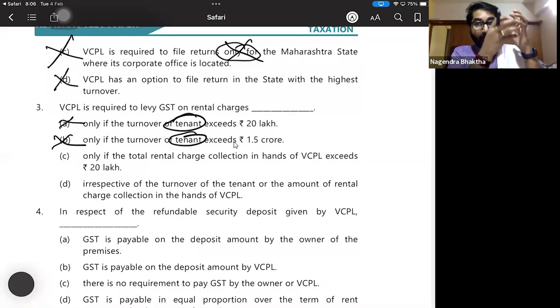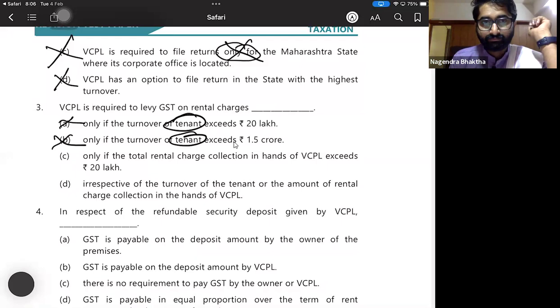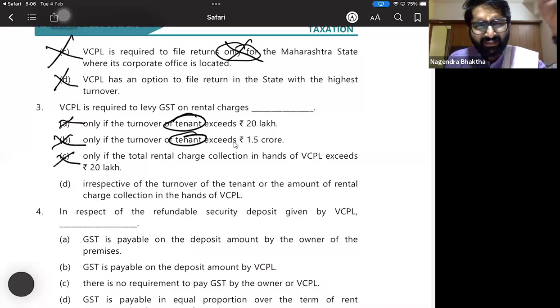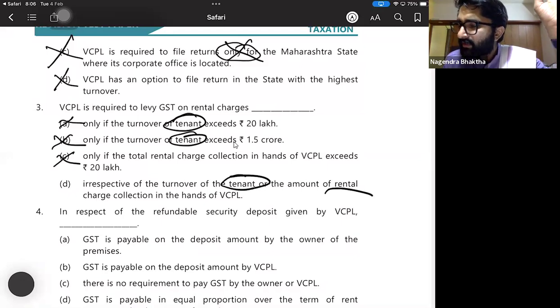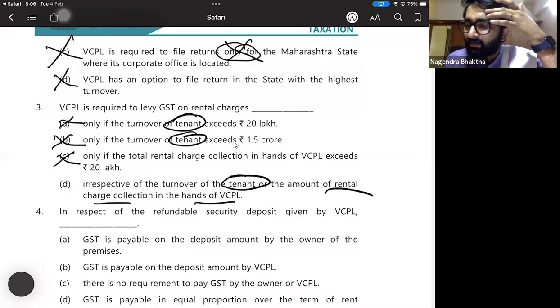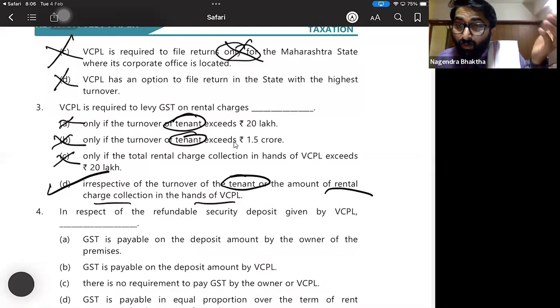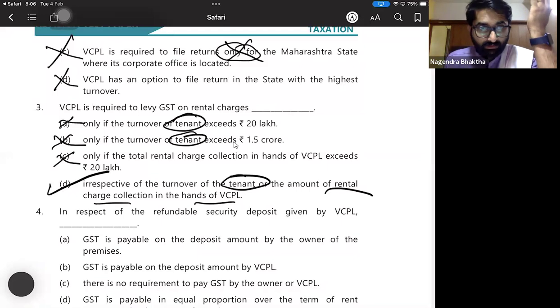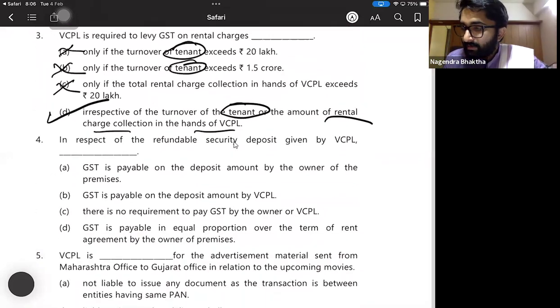Option D: irrespective of the turnover of the tenant or the amount of rental charge collection in the hands of VCPL. This is the correct one. Why? Because their turnover already has crossed 175 crores. That's why right answer is option D.